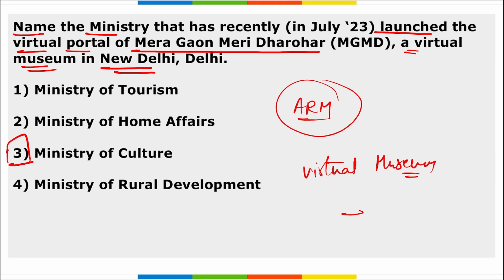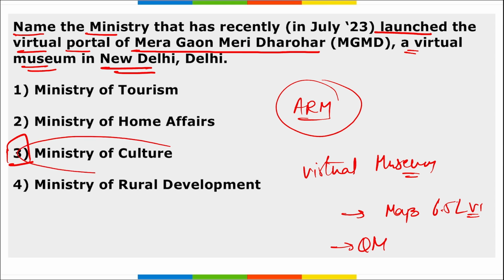Correct. And this will have maps of more than 6.5 lakh villages of India, and this will be at Qutub Minar premises in New Delhi. The main aim for launching this virtual museum is to provide information regarding villages in order to identify and document the cultural heritage and village life of India.